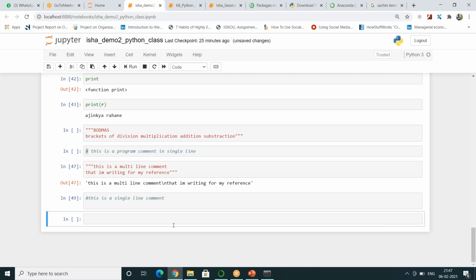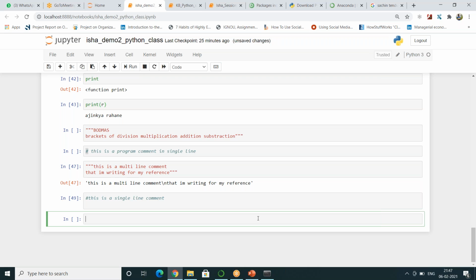Okay, so I'll pause for a moment. Any questions on what is a single line comment, what is a multi-line comment, how to use double quotes and single quotes? Any questions on these basic things? Any one of you? Wonderful. Let's progress.